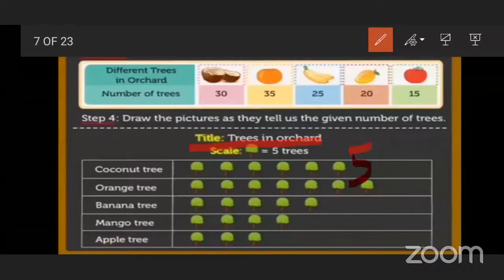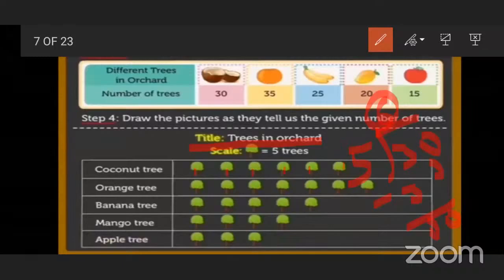So 30 divided by 5. 5 sixes are 30, so the answer is 6. So we have to draw 6 trees here: 1, 2, 3, 4, 5, 6.